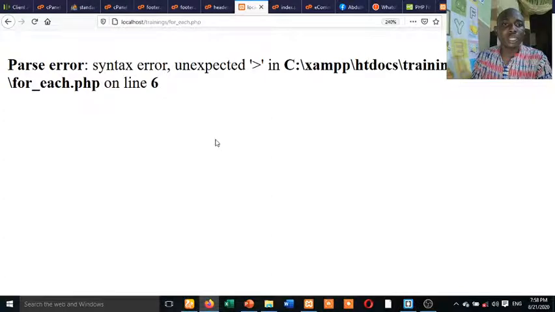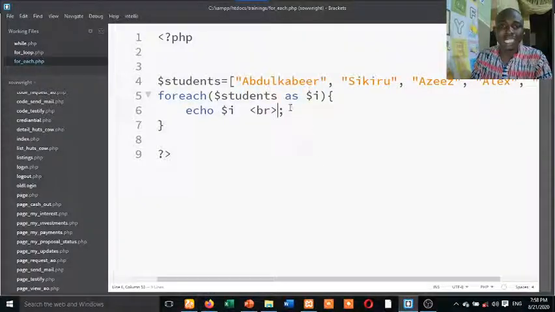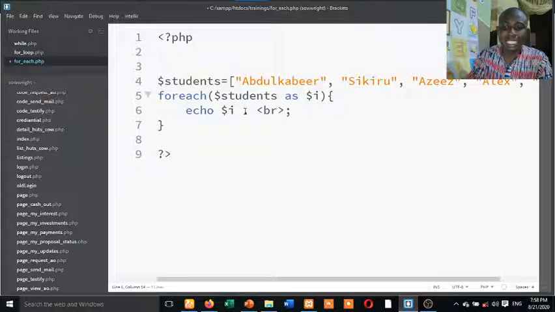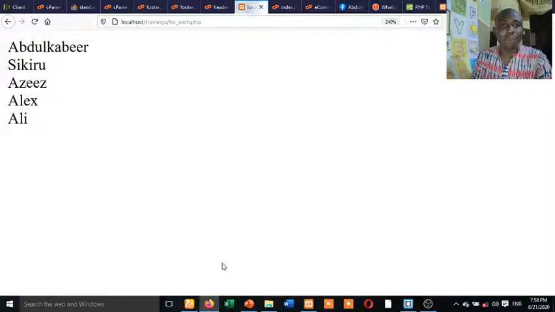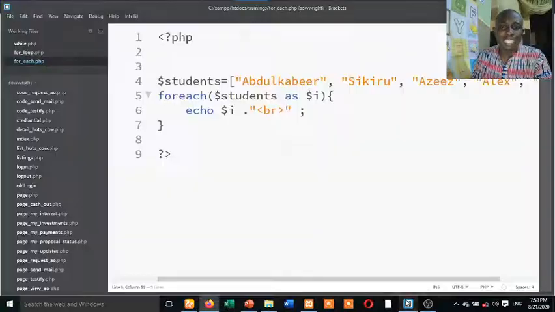Now let me repeat. There is a syntax error there, unexpected this. So line 6, just go and check. That means that nobody is above mistake. I did not concatenate it, this is a string. You can see that it's real time. So you can see Abdulkabir, Sikiru, Aziz, Alex. That means you are iterating through elements of an array. You can use this to store data for now. You can store different data and iterate through it.